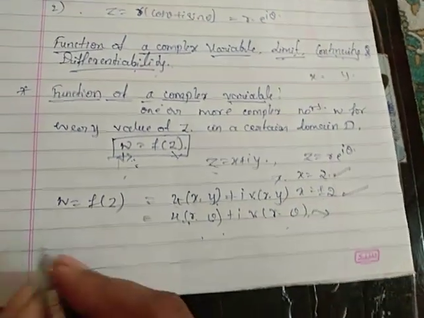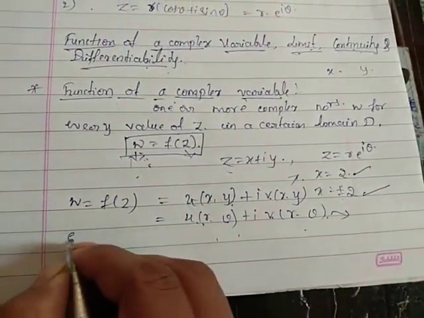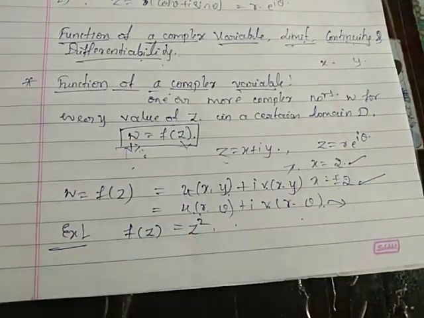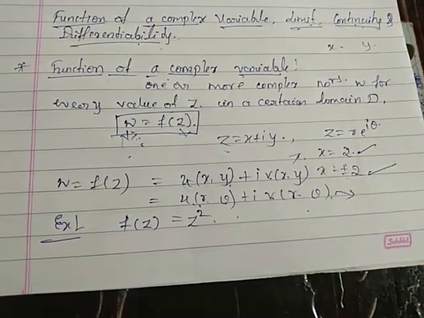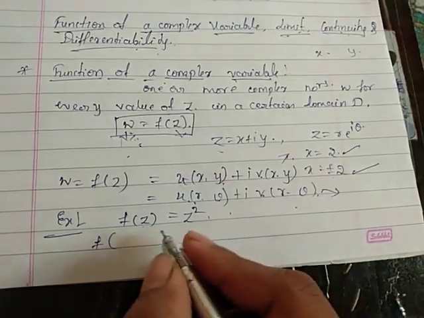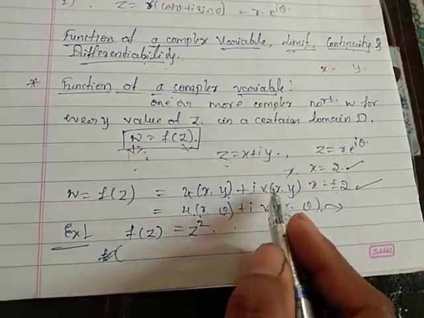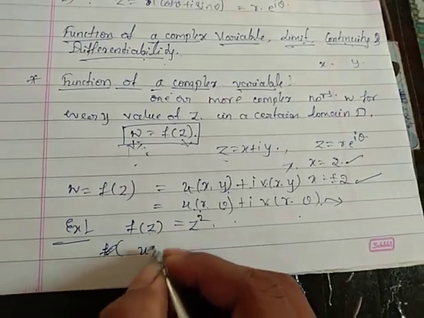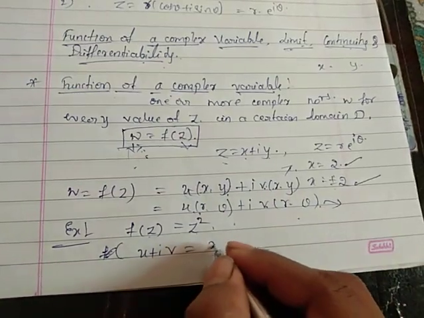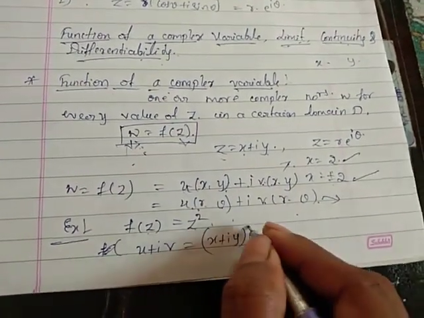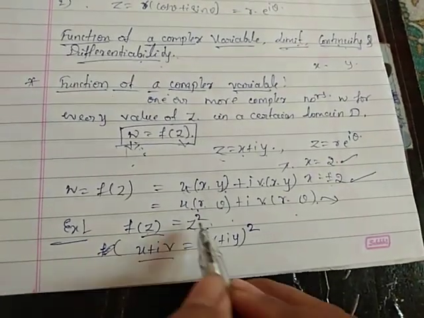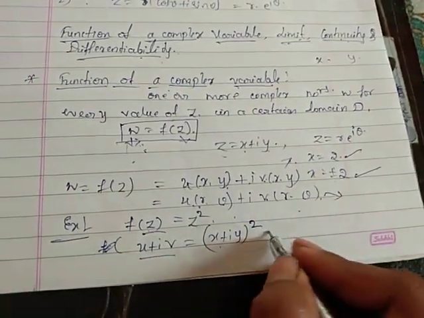Now I am taking an example here. Suppose f of z equal to z square. First I am going to take this in the Cartesian form. In the Cartesian form, generally we take f of z equal to u plus iv, where both u and v are functions of x and y. And we know that z equal to x plus iy. F of z is replaced by u plus iv, and z is replaced by x plus iy. Now I am going to open the bracket.